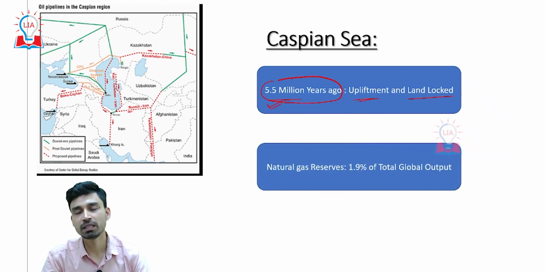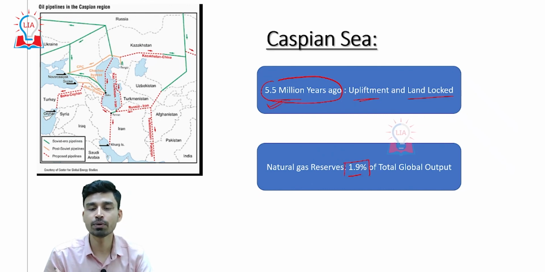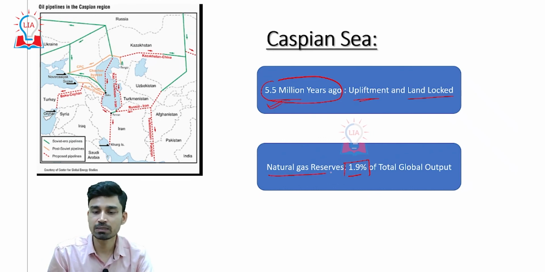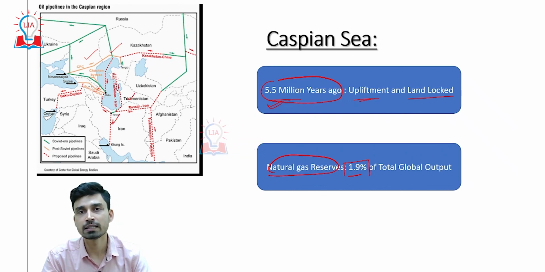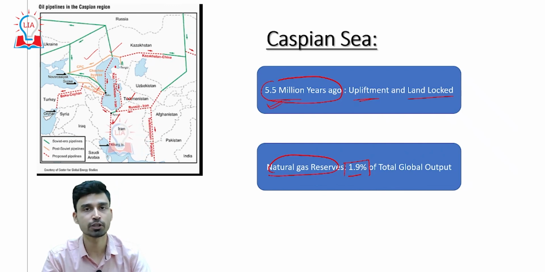From an economic perspective also, the Caspian Sea plays a very important role, because almost 1.9% of the total global output of natural gas comes from the Caspian Sea alone. That is why, if you look at the countries situated around the Caspian Sea region, we have Kazakhstan, Russia, Azerbaijan, then Iran, Turkmenistan and Uzbekistan. All these countries take advantage of it; they have oil wells and natural gas wells, and they are continuously involved in the extraction and refining of oil.